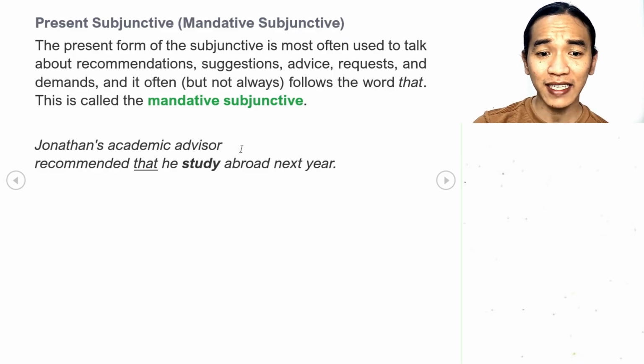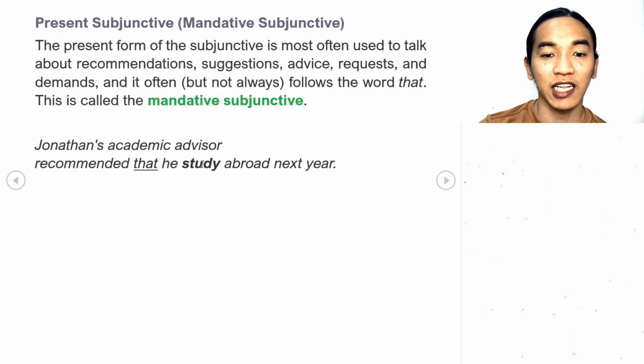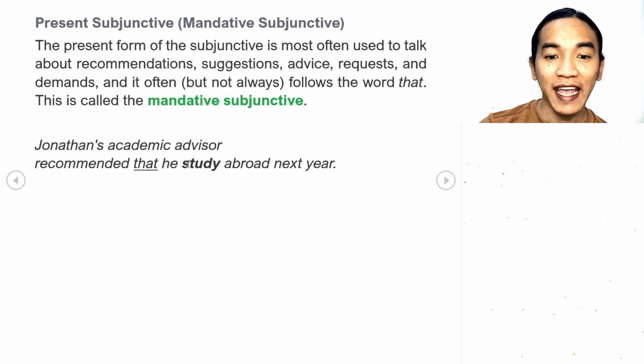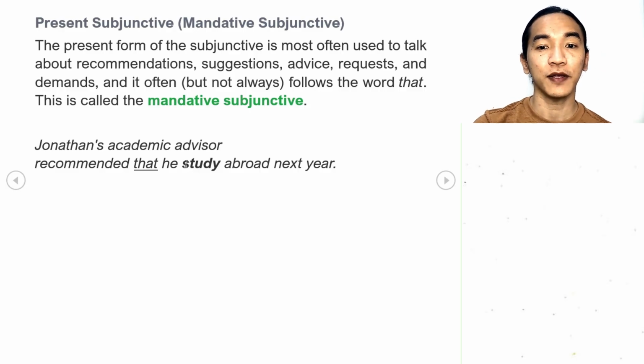As you can see, we highlighted that, because this indicates that this is a present subjunctive or a mandative subjunctive. And if you can see, the verb after the subject he here is in the infinitive form, because it does not follow the usual grammatical construction of our sentences. Although the subject after that is singular, it still will not follow the S or ES rule that we have.